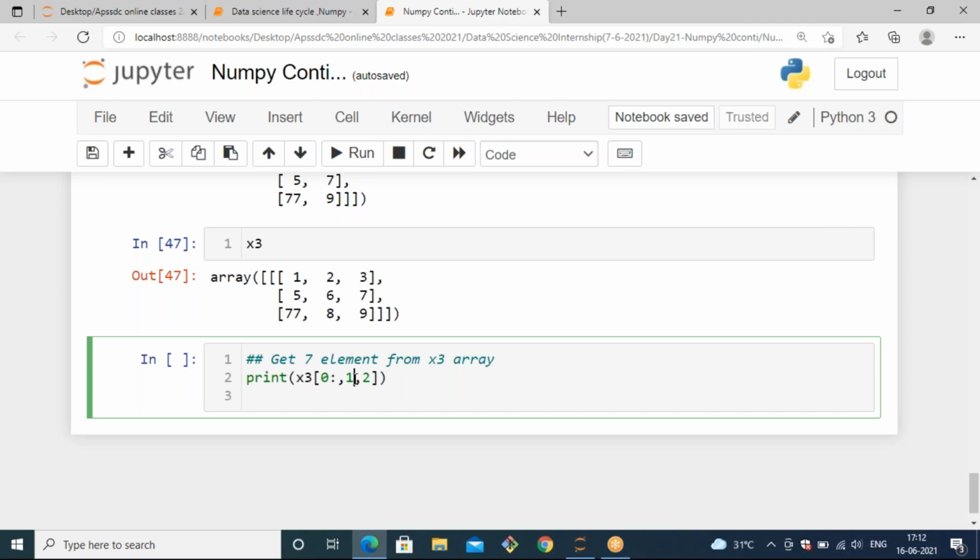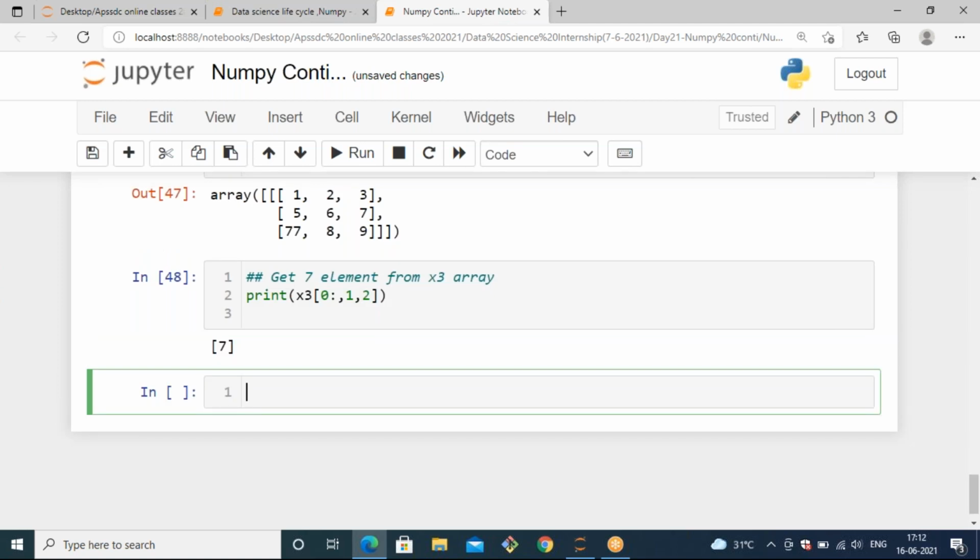So this one is including the first column, first row, and this 2 is getting the second element from the first row. Now let's see. Yeah, you will get that 7 element.